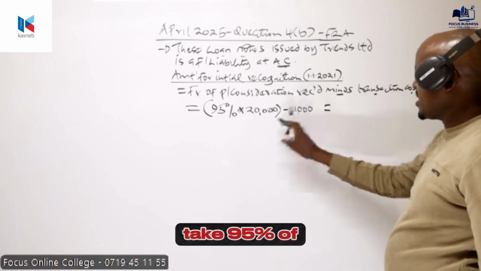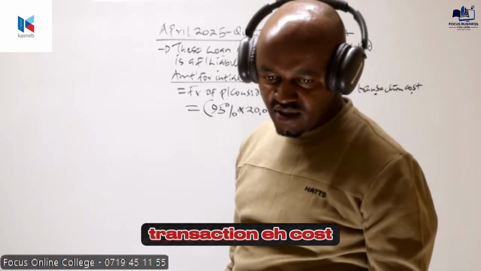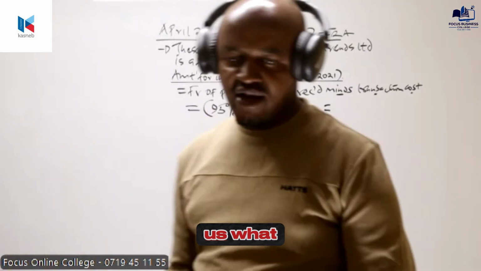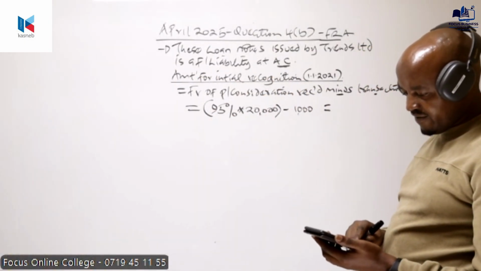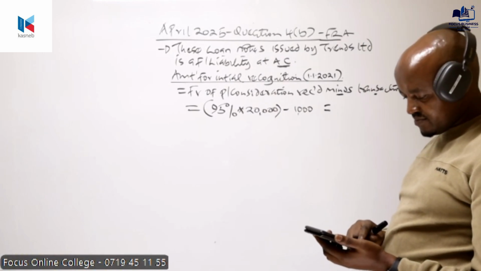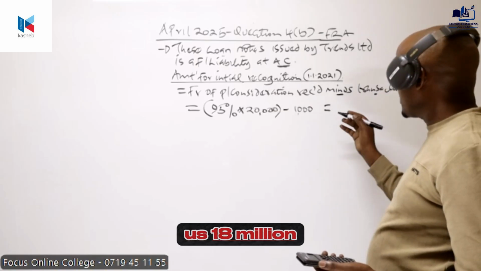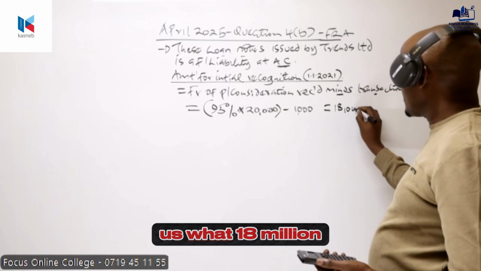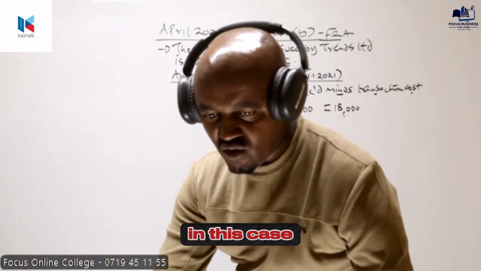So we take 95% of this, and then we minus the transaction cost. This will give us what? 95% times 20 million, minus 1,000, and that will give us 18 million. This is basically the amount for initial recognition.